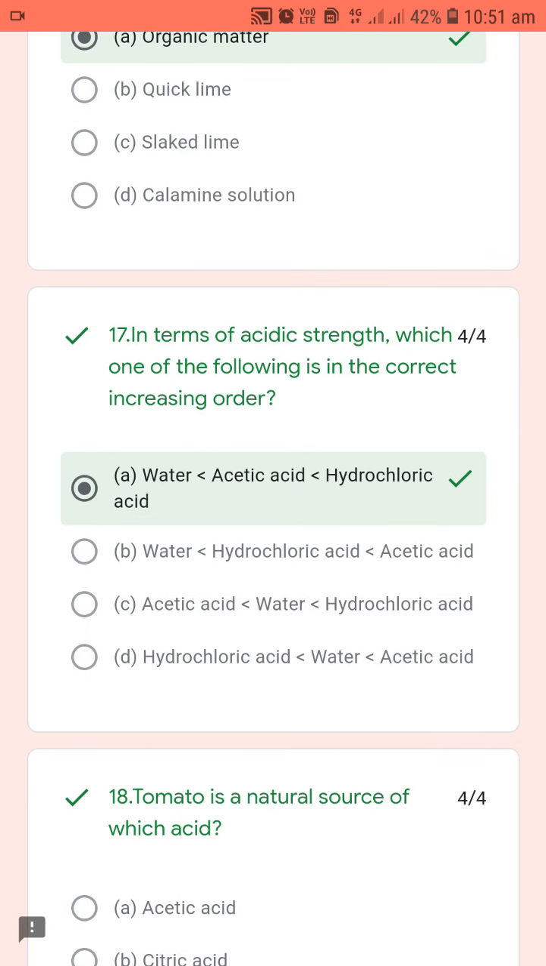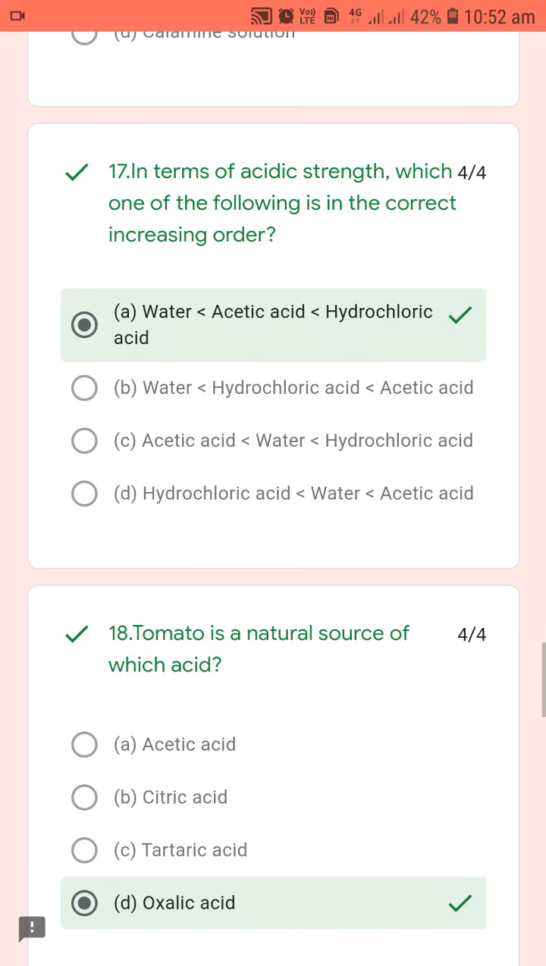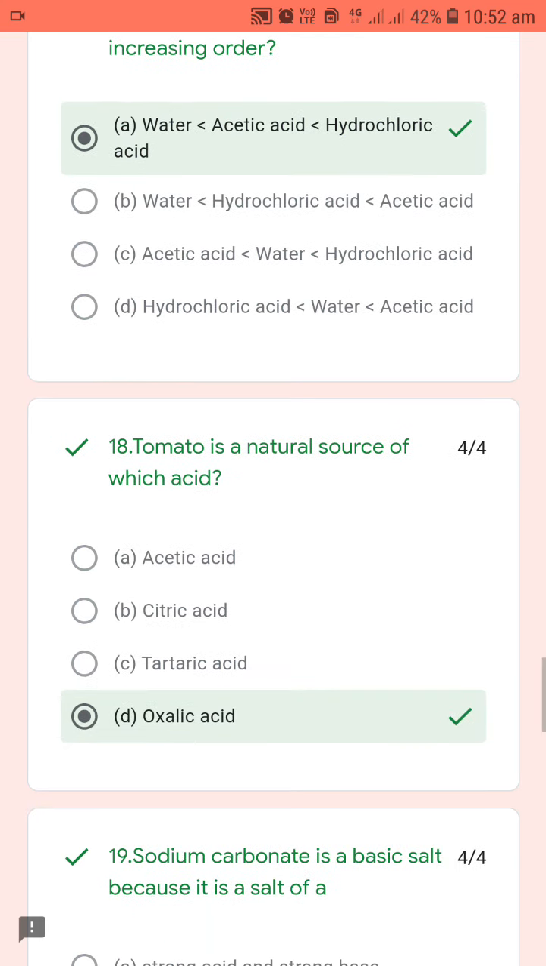Question number 17. In terms of acidic strength, which one of the following is the correct increasing order? So what is increasing order? Increasing order means lower to higher. So water is neutral, then acetic acid is a weak acid, and hydrochloric acid is a strong acid. That's why option A is the correct answer.